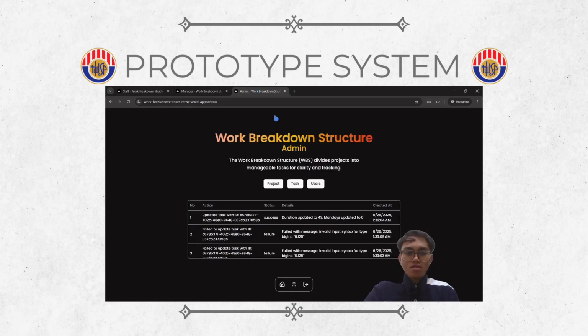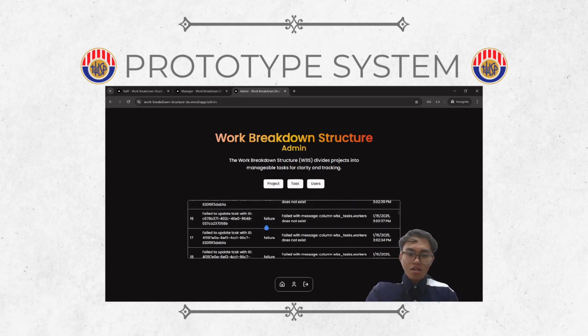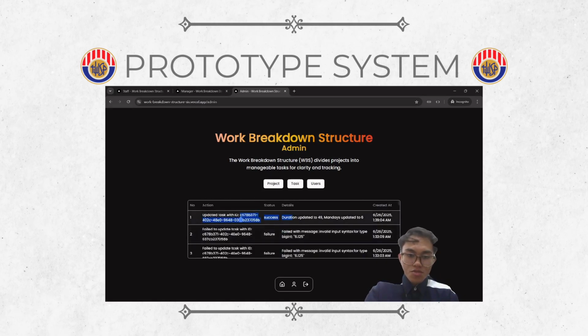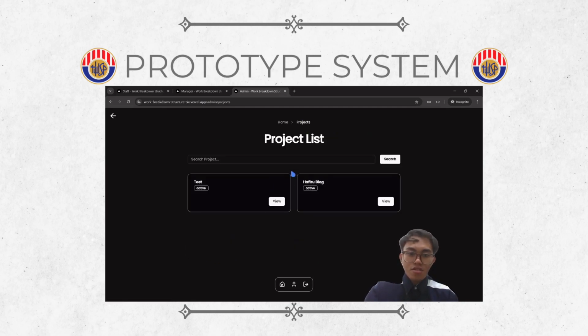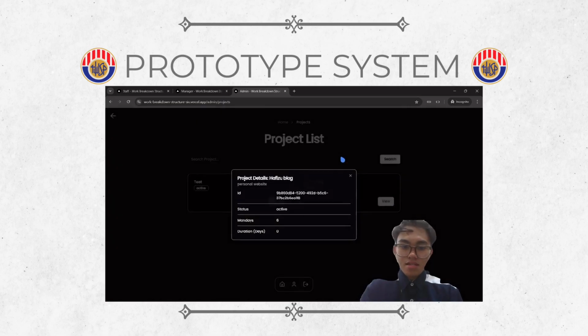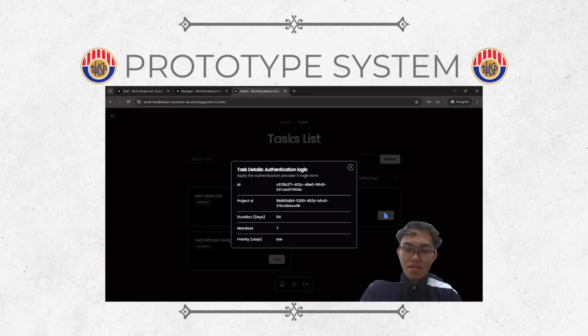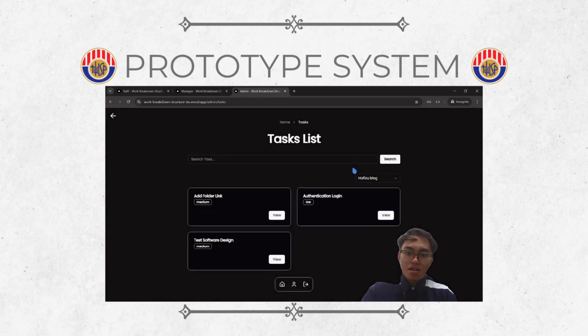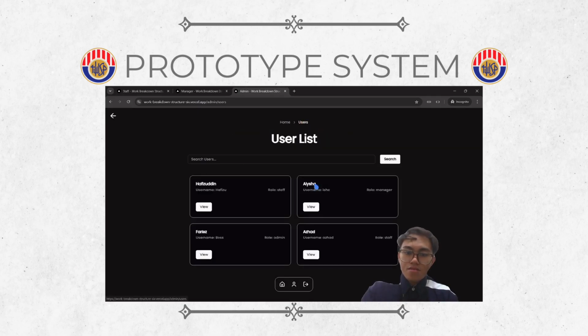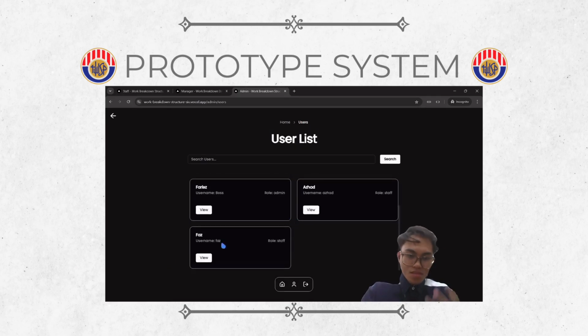After that, we will move along to the admin. The admin controls most of the things and can view most of them, like the log of which users are updating or anything, such as this. And if we go to the project, we can still see the details and the tasks. We choose the Hafiz block, and we will see the log. Other than that, the admin can change the roles of the users.